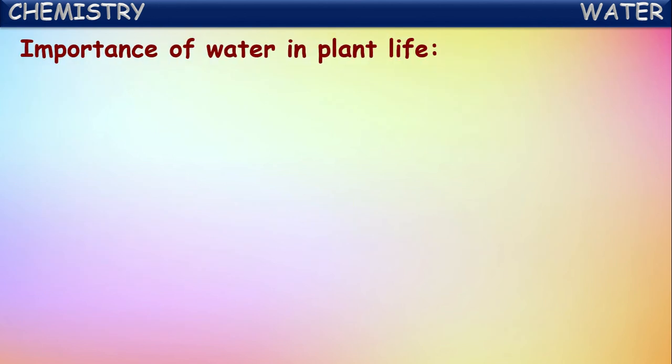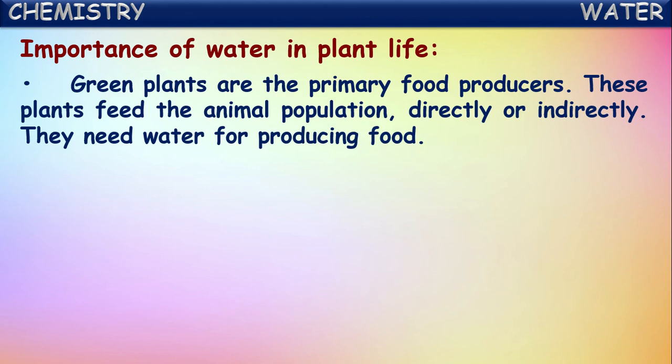Now let us see the importance of water in plant life, how it is used in the survival of plants. Green plants are the primary food producers. We know from the plants only, food is produced mostly. These plants feed the animal population directly or indirectly. They need water for producing food.